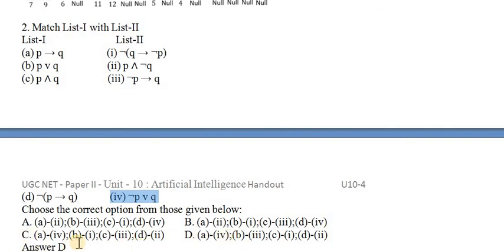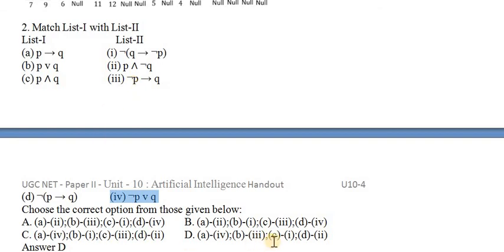Now what has to be done for B, that is, P OR Q? For B it is 1 or 3. Not P OR Q can also be represented as, if you take the negation outside, like this.